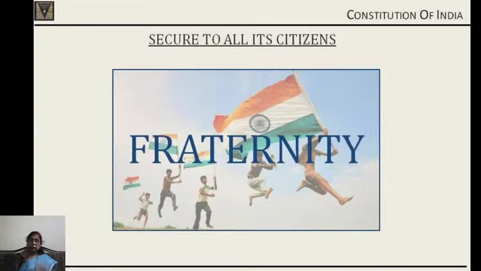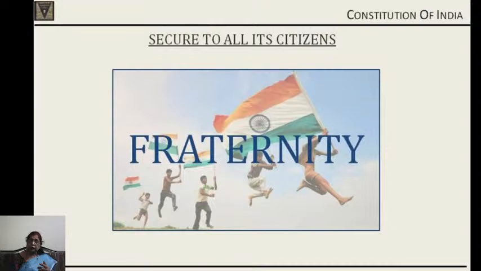Coming to the next one, fraternity. To promote among the citizens, fraternity is the objective. So fraternity means brotherhood. We are all citizens of the same Mother India. We are all a family, and therefore all of us are brothers and sisters. This is fraternity. This is brotherhood. So let us not think that some person is low or some person is high or some person is of a particular caste or creed or religion or whatever. All of us are of the same family. That is the meaning of fraternity enshrined in our preamble.